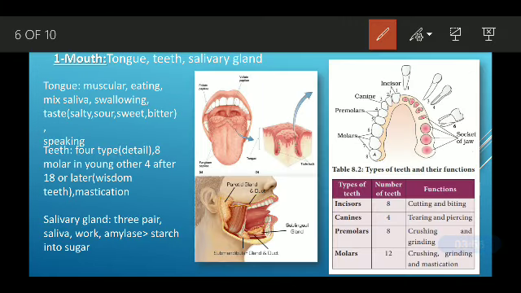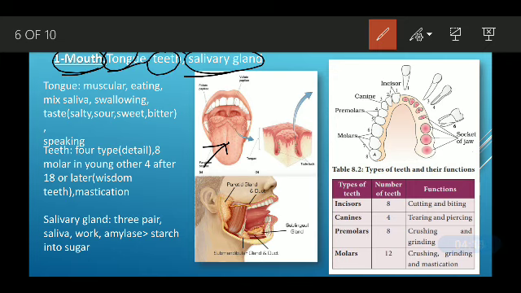First is the mouth. We have learned that our digestion starts from the mouth only. It is the place where we take in our food. Our mouth consists of the tongue, teeth, and salivary glands.